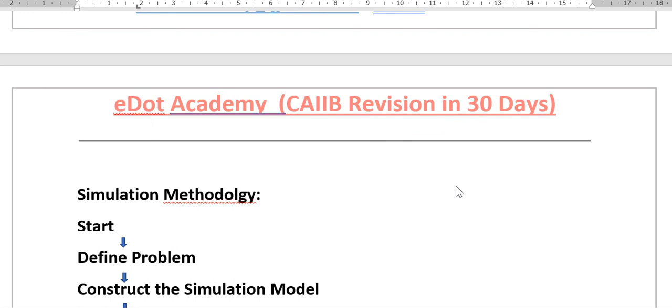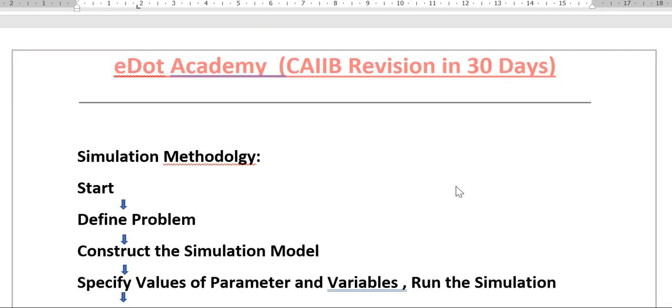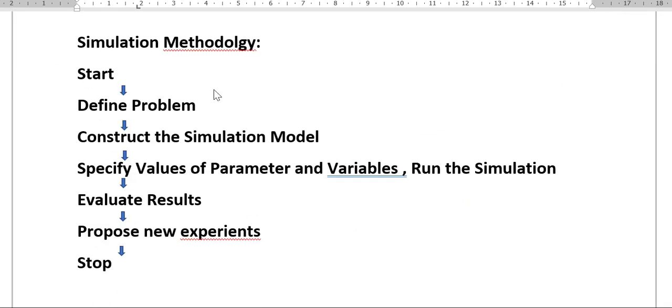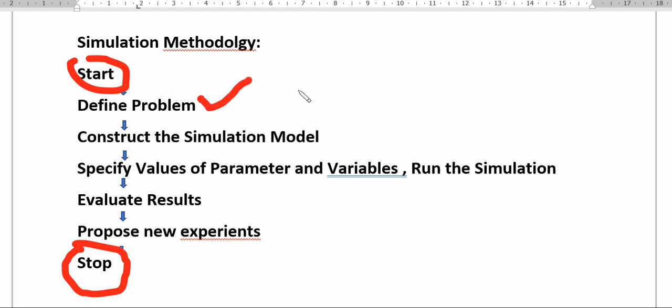Now we have to see what methodology we have to follow for simulation. I have just shown here a row type: we have to start our problem and we have to stop. Start is here and stop is here, the starting point and end point. But before that, you have to define your problem, that means what you are going to study. You have to know what your goal is. Then only can you design a simulation model. Next comes construct the simulation model.